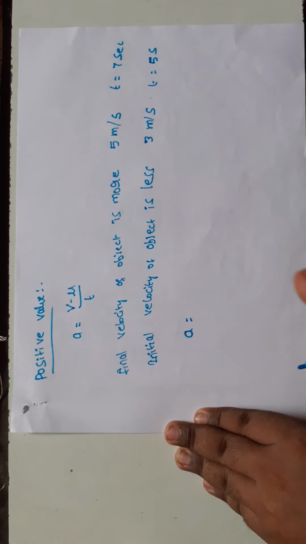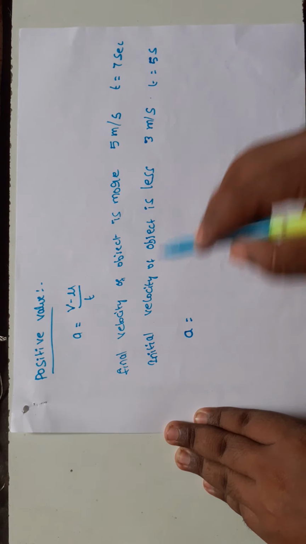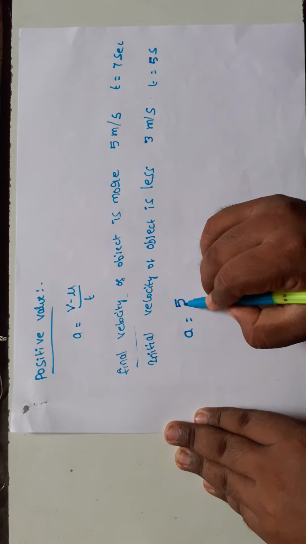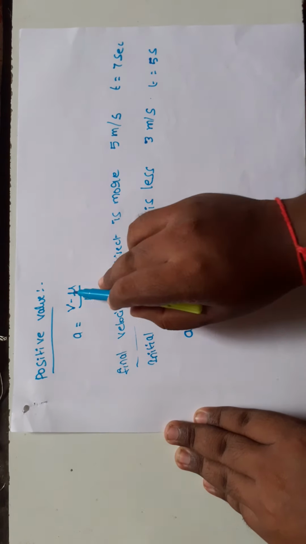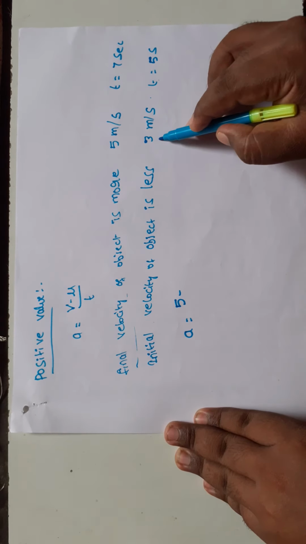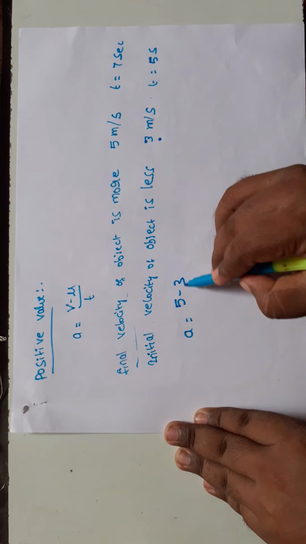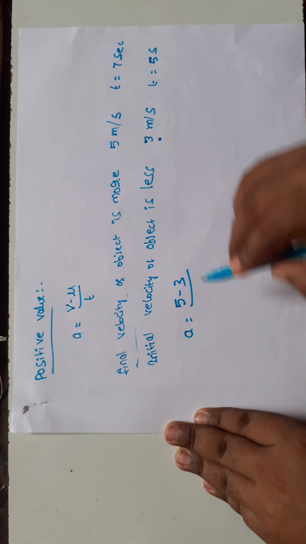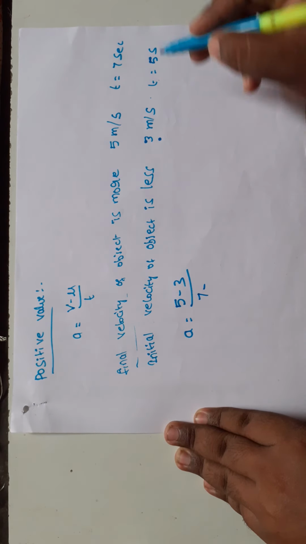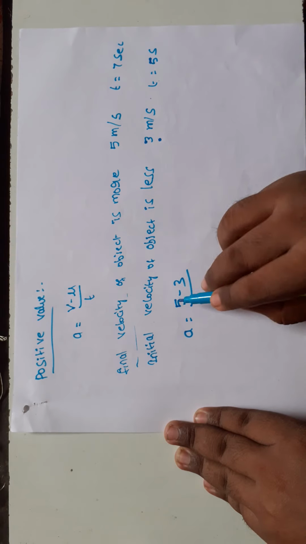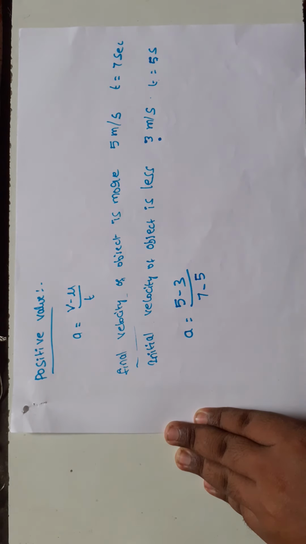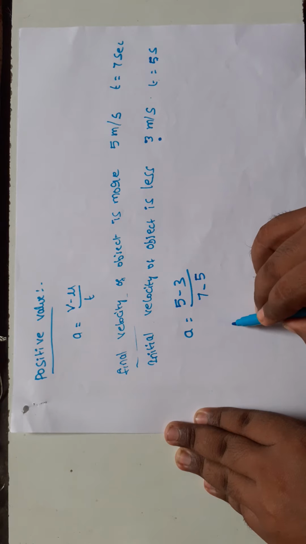Final velocity of the object 5 minus initial velocity 3, divided by final time 7 minus initial time 5.